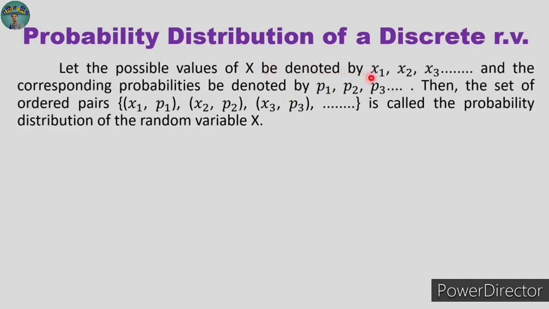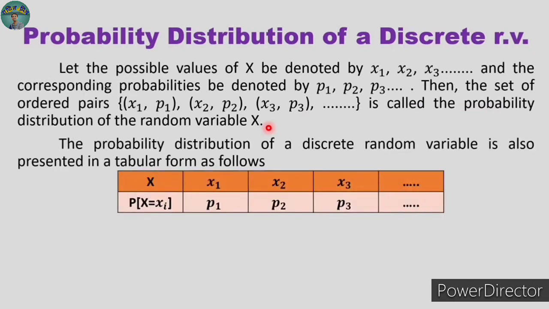Now let us see the definition of probability distribution of discrete random variable. Initially consider the values of x like x1, x2, x3 and so on. Okay, and the respective values of probabilities are p1, p2, p3 and so on. Then the set of ordered pair, the value of x and its probability x1, p1, then similarly x2, p2 and x3, p3 and so on, is called as the probability distribution. But mostly this probability distribution is represented in the tabular form as shown below. We have represented in the previous example where the first row denotes the values of x and the second row p of x denotes the values of probability.